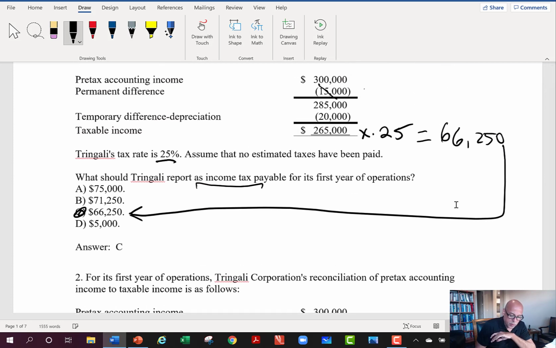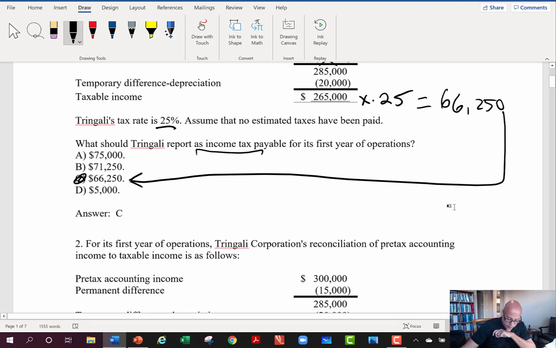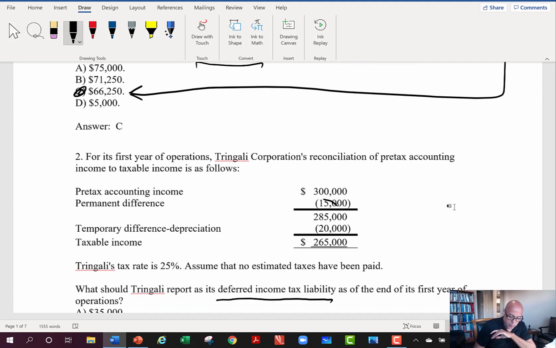Permanent difference we should ignore. I don't know why I'm going back up to that question. Same information is here. Permanent difference, we're just going to ignore that because permanent differences don't generate a deferred tax asset or liability. Here we have this temporary difference.